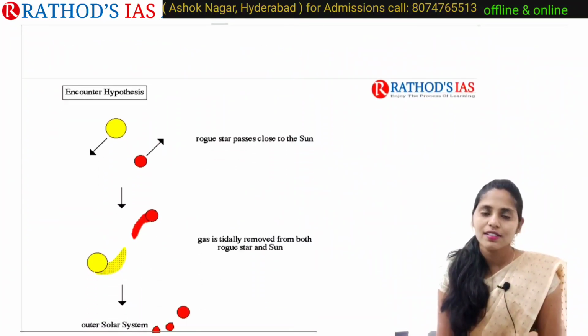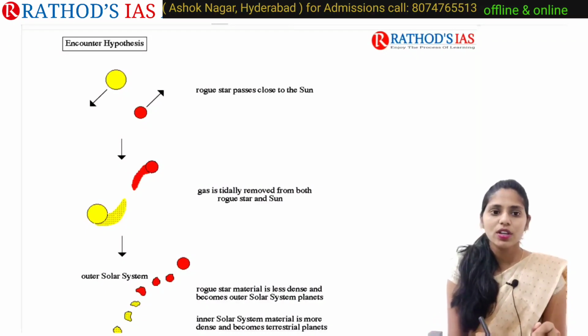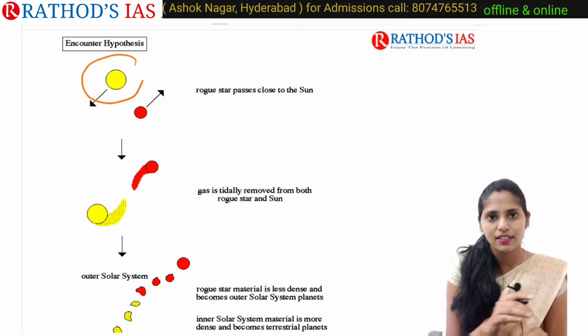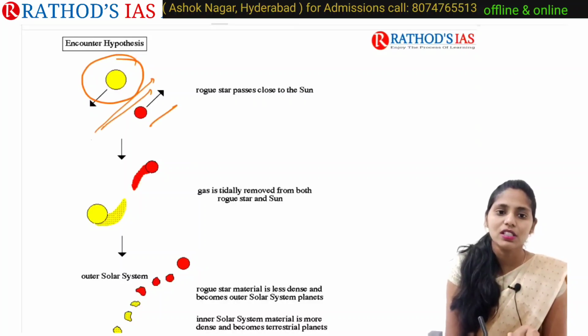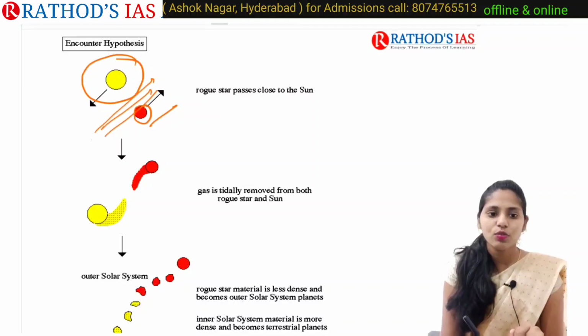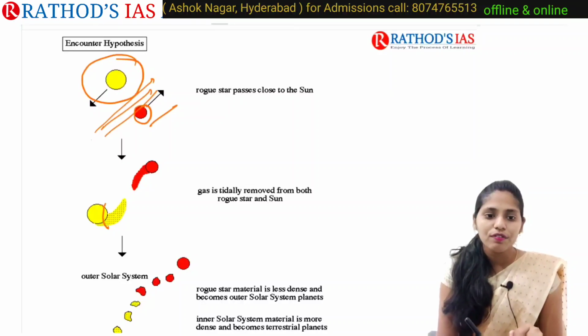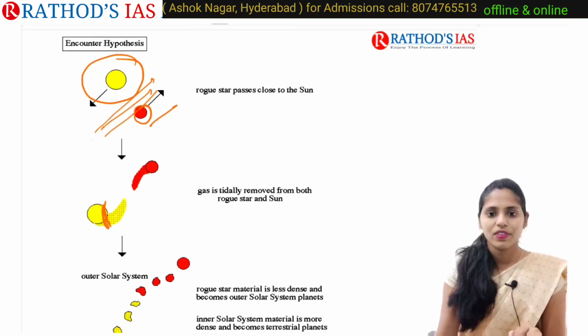To understand this, let us see this image, then you can easily understand this theory. So here this is our proto-sun. Let us take this example. Whenever any rogue star or intruding star passes very close to our sun, because of gravitational force, it will pull off or detach some part of this sun along with it, right?